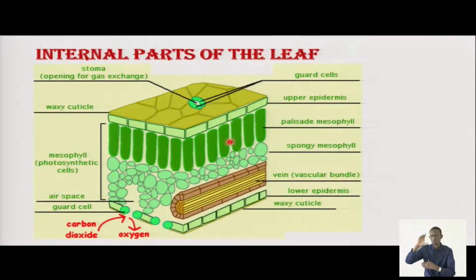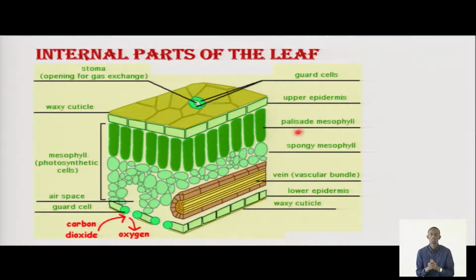Then we have the internal parts. This is inside the leaf. The leaf has what we call a stoma, or stomata when there are many. Those are tiny holes for gaseous exchange, for transpiration, and so on. Then it has the waxy cuticle. This is the cuticle, which is very transparent and thick to protect the internal parts of the leaf. Then we have what we call the upper epidermis. The upper epidermis protects these cells which are inside the leaf, located in the lamina we have seen.